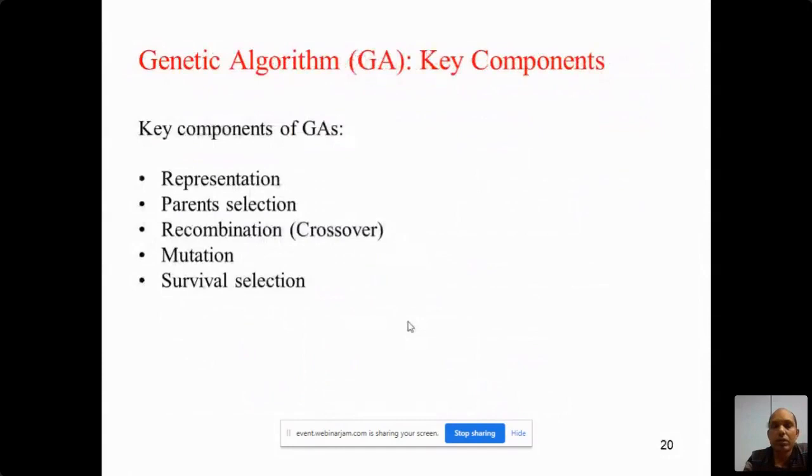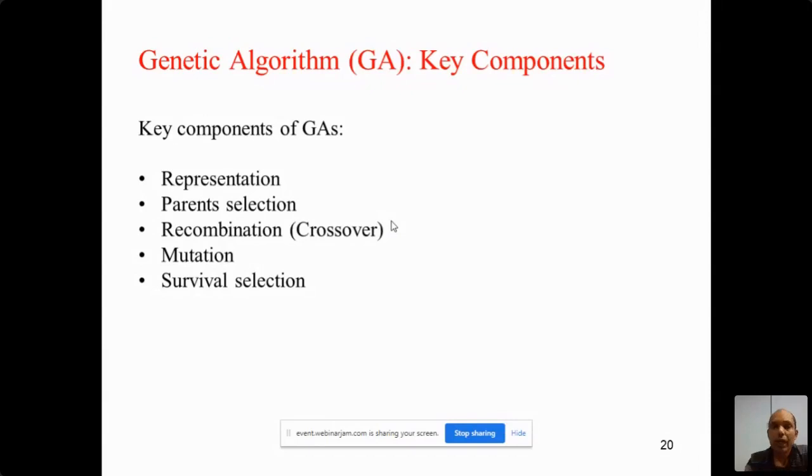Now, consider the genetic algorithm. We have the main key components of the genetic algorithm: representation, parent selection, recombination, mutation, and survival selection. In the first step, it is how you will represent the problem. Suppose you are dealing with a clustering problem.